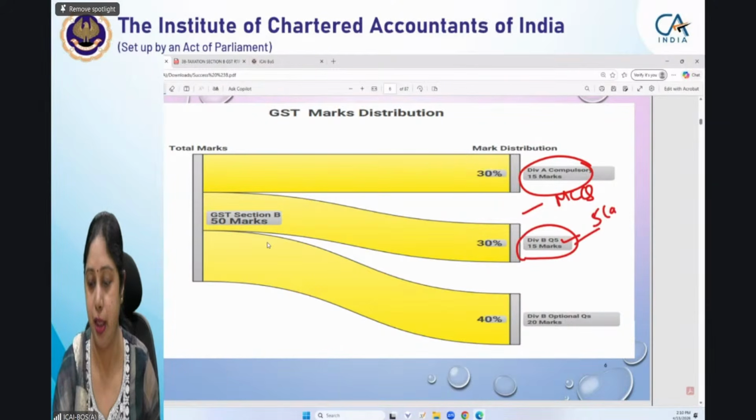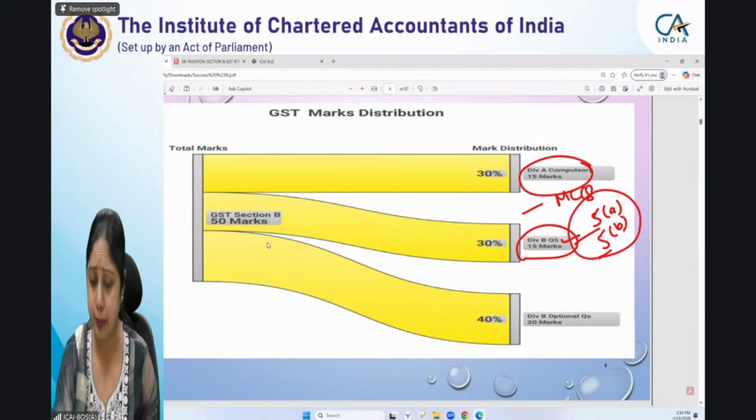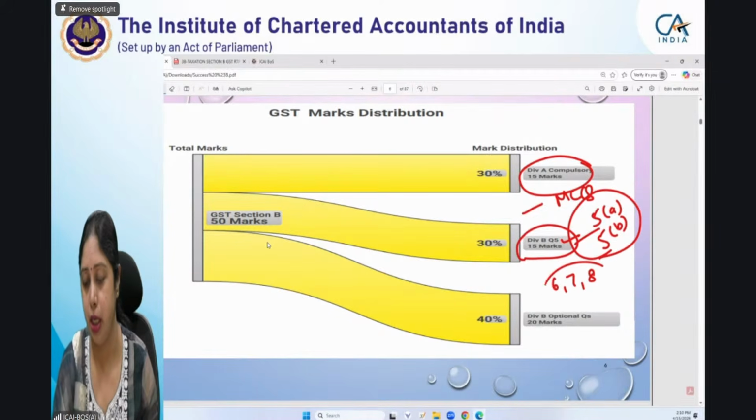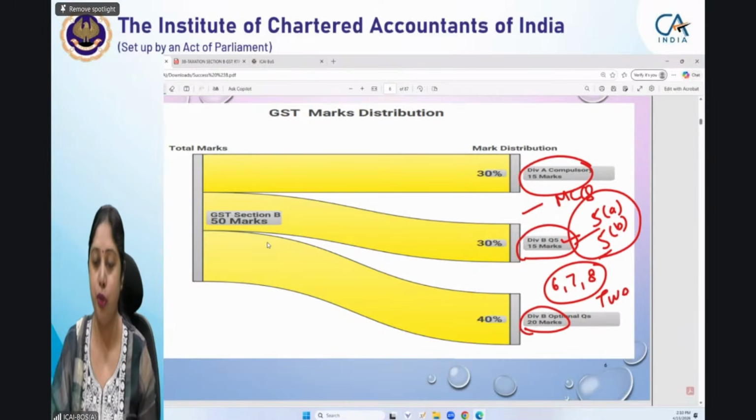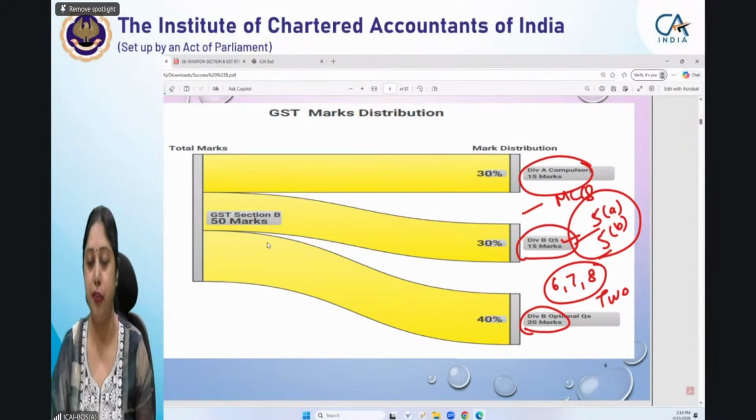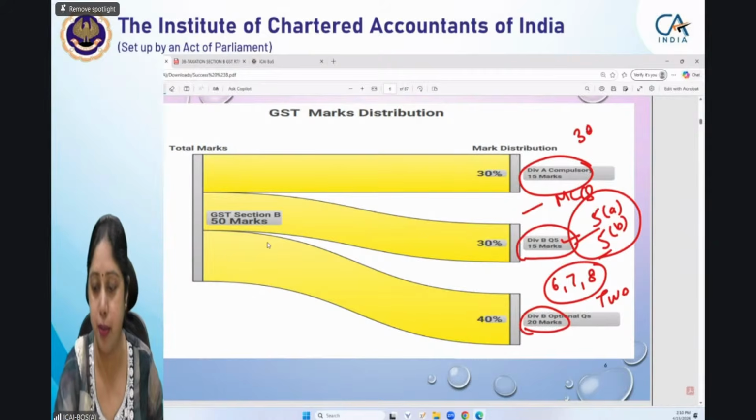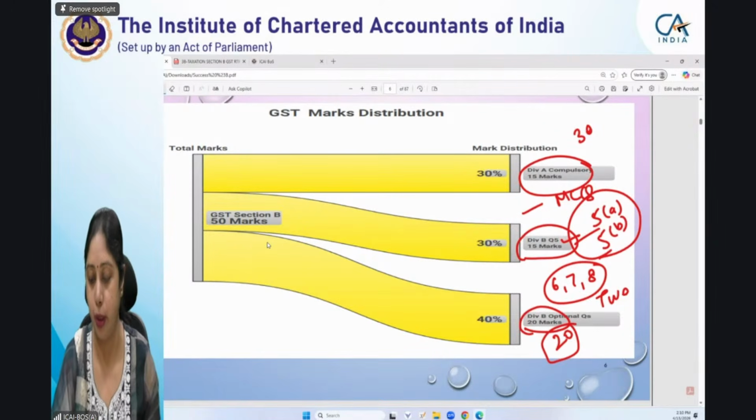So 5A and 5B, generally, it has 2 subparts. And then we have 3 optional questions, 6, 7 and 8, out of which you have to attempt any 2. This carries 20 marks. So if you see, in a way, compulsory portion is 15 plus 15, that is 30 marks. And optional or choice-based portion is 20 marks.